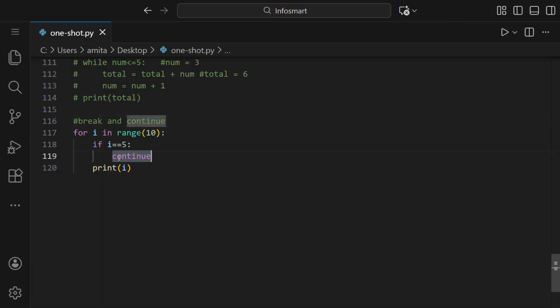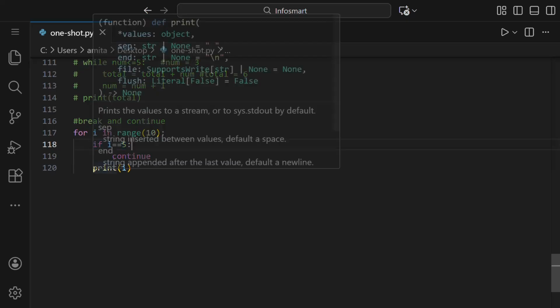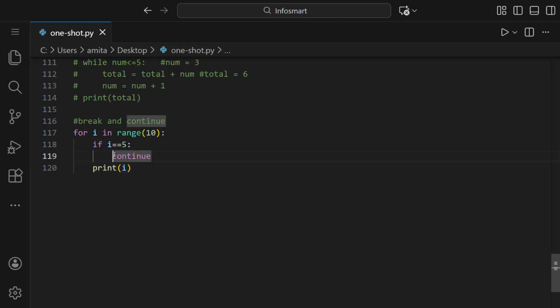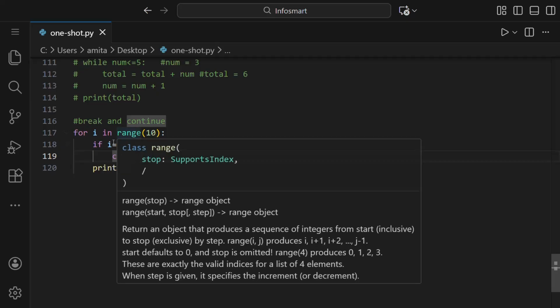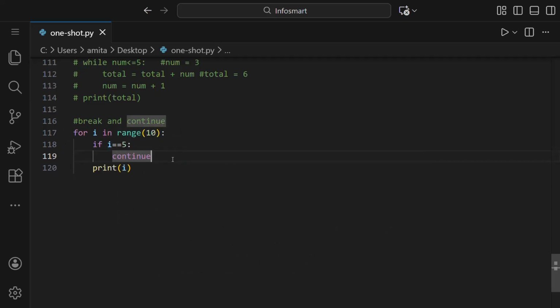So continue means that if this condition is true, it will not print i. Instead, it will go to the loop again, so it will not see the further statements written. That's why 5 is not printed and all the other numbers between 0 and 9 are printed.